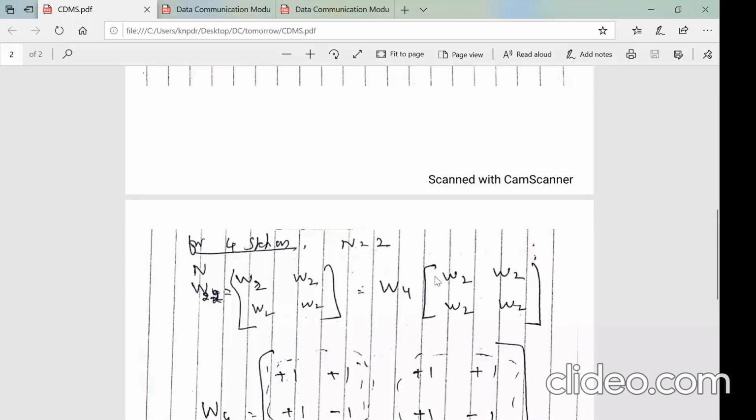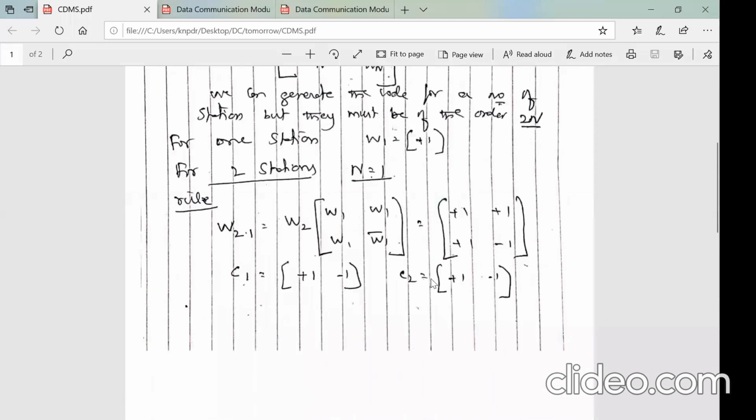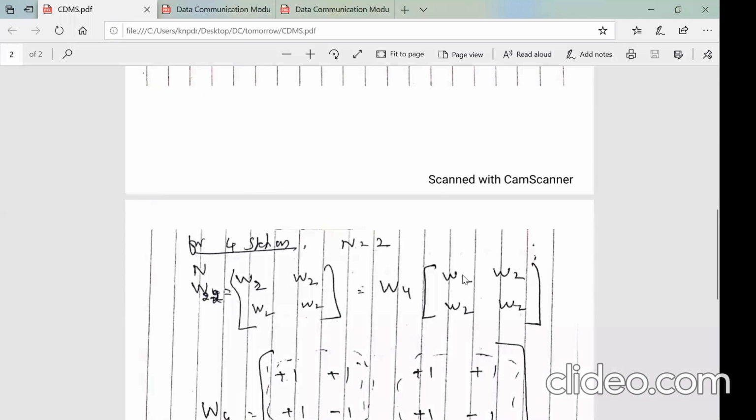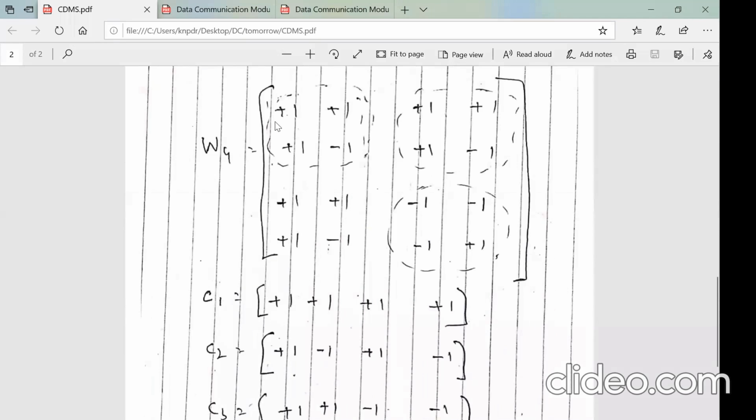What is W2? W2 we have already generated, right? W2 is given by plus 1, plus 1, plus 1, minus 1. Now replace it here in the matrix, W2, W2, W2. So replace it. That matrix: plus 1, plus 1, plus 1. This is W2. This is W2. And then this is W2 bar, since W2 bar is the complement of this.